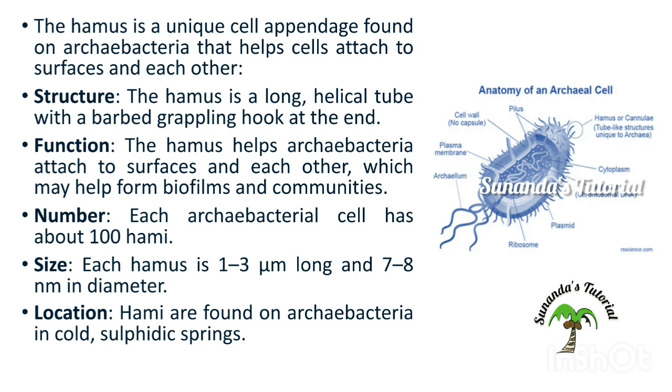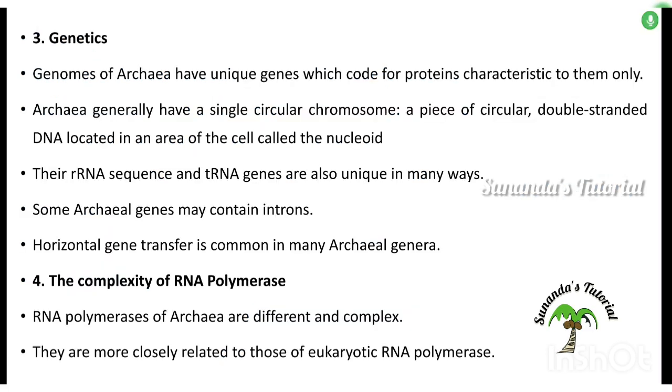Each archaebacterial cell has approximately 100 hami. Each hamus is 1 to 3 micrometers long and 7 to 8 nanometers in diameter. Hami are found on the Archaebacteria in cold sulfidic springs. So the Archaebacteria present in cold conditions and in sulfidic springs, that means springs which contain mainly sulfur, have hami present.